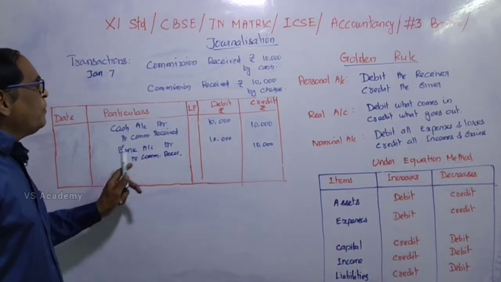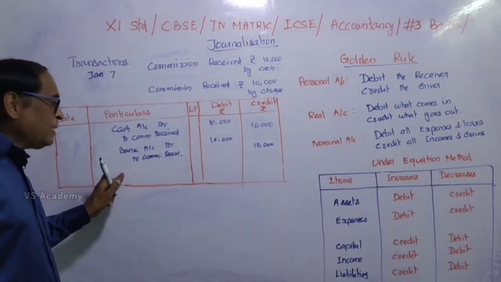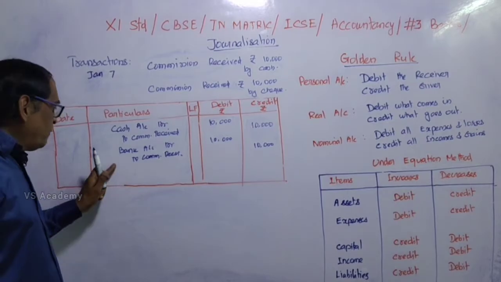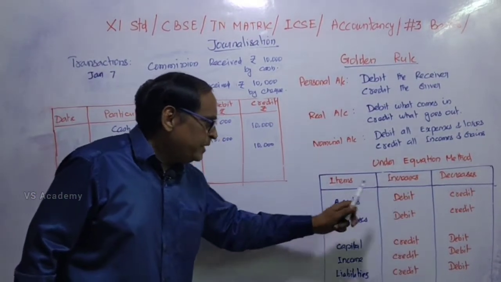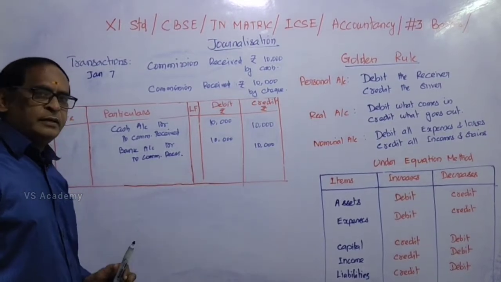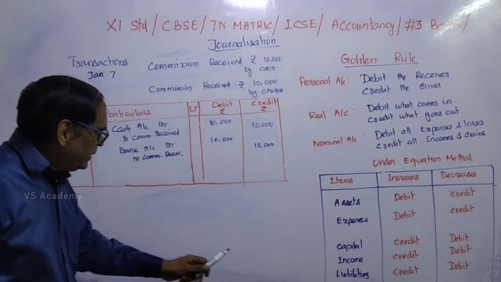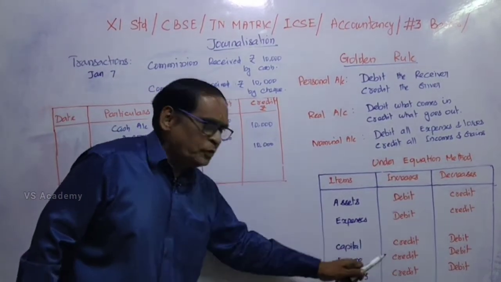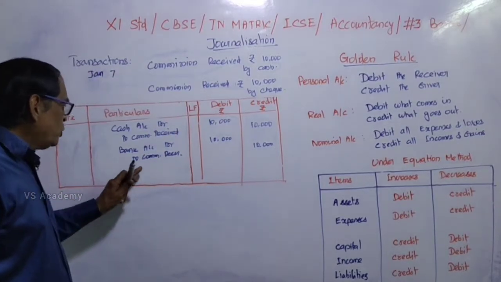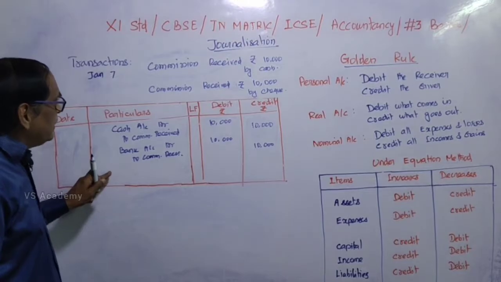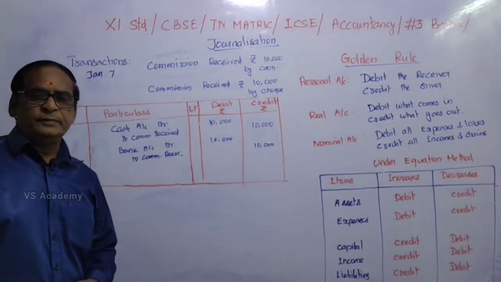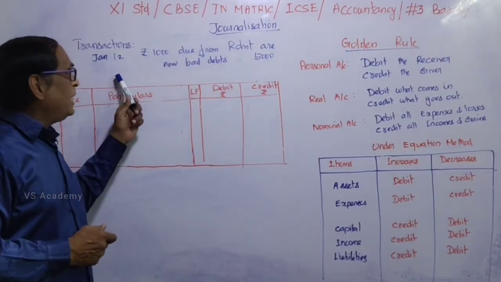And then if we receive by check, then the bank balance will be increased. Bank balance means it is an asset. If asset increases, it should be debited. So bank account should be debited. And then commission received, it is an income. Income increases, it should be credited. So bank account debit to commission received. Narration, commission received by check. Understand?